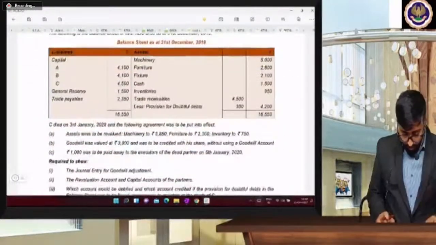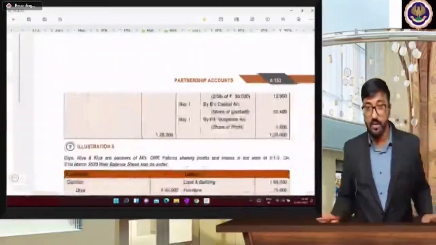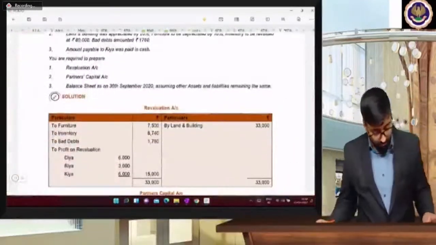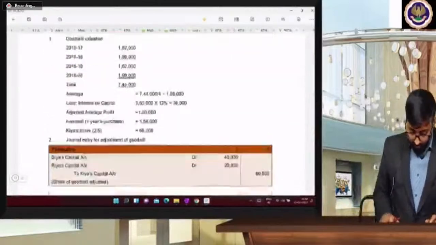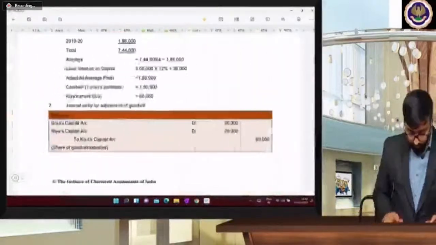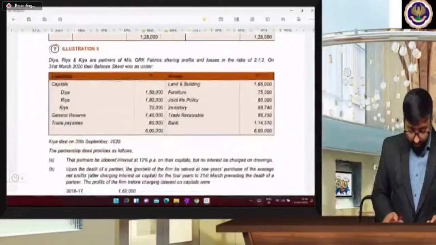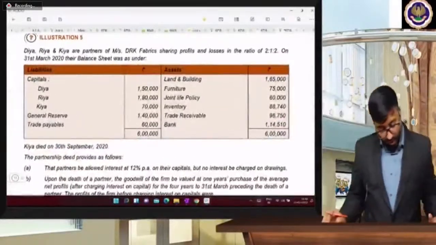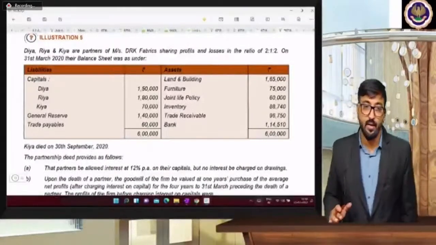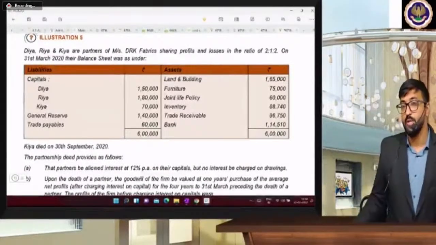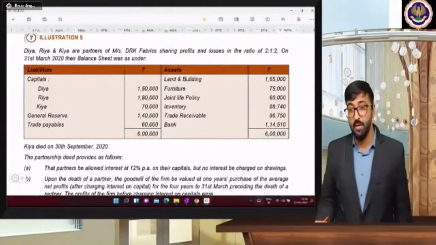One more question we are going to solve today. That is question number 5. This is the last question of the partnership. I'm going to take it. Last question of the day. And day after tomorrow, we are going to start with company final accounts.